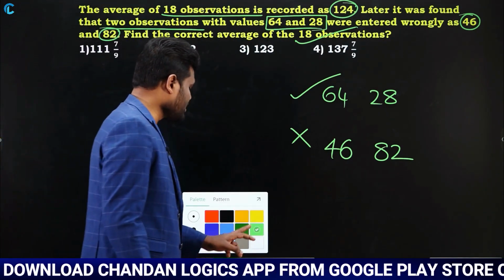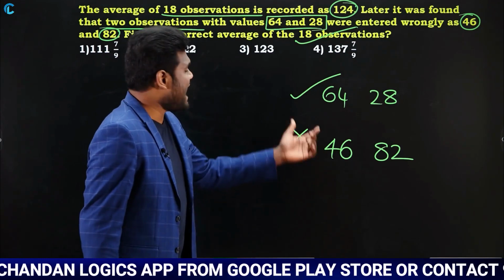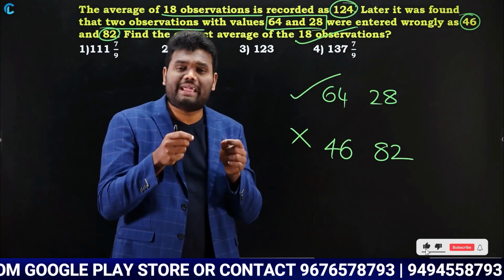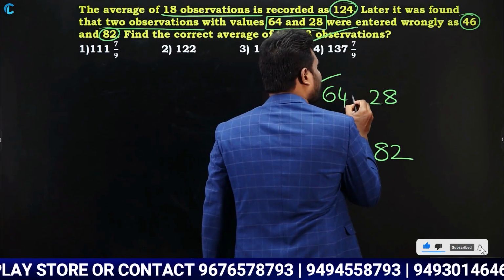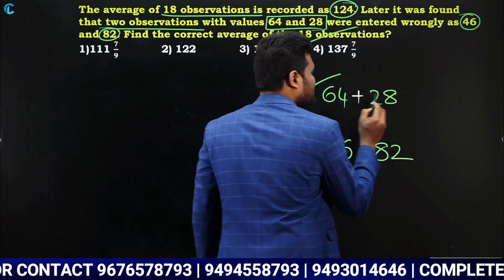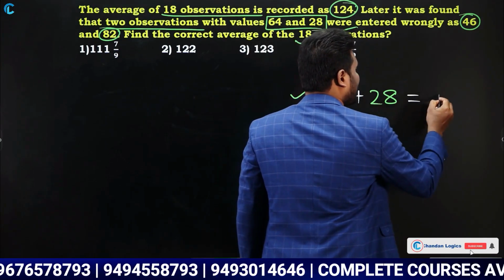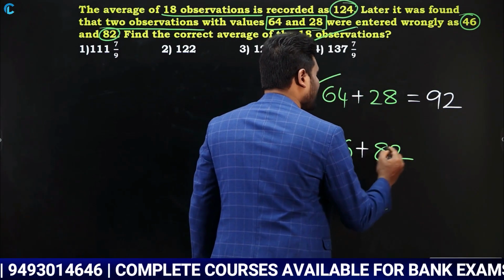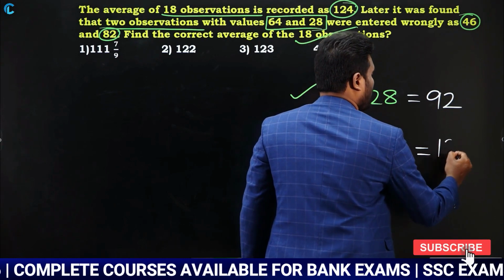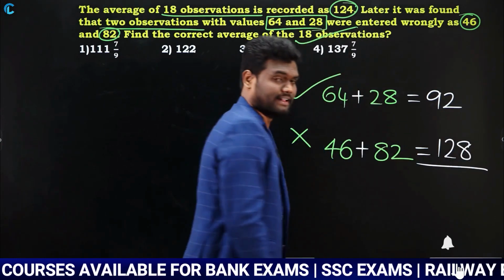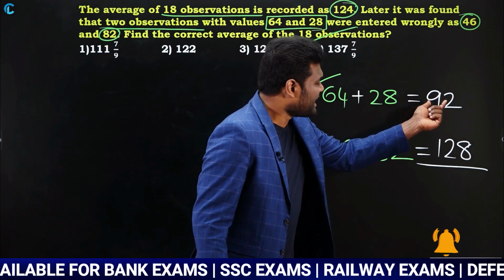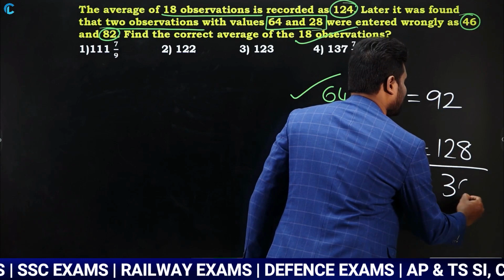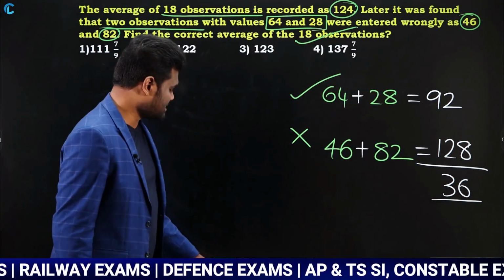Very simple, just observe here carefully. As you have 2 numbers, just add those numbers. If you add those numbers, it will again be a single number, just like our previous question. Now add it, 64 plus 28. What is 64 plus 28? This is nothing but 92. Yes or no? Similarly, if you add this, 46 plus 82 is nothing but 128. Now just take the difference. If you take the difference, 92 and 128, it is going to be 36. Which means the difference between the numbers is 36.